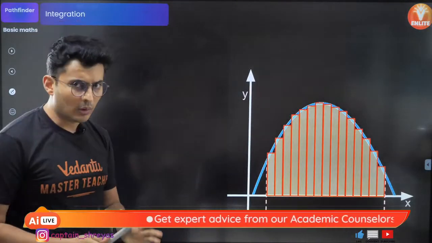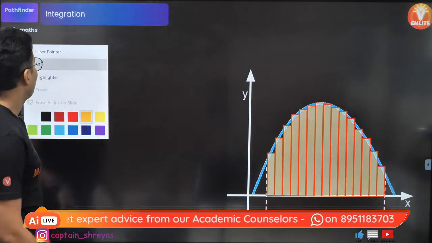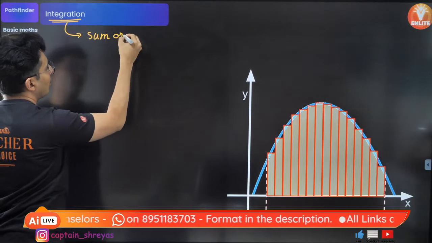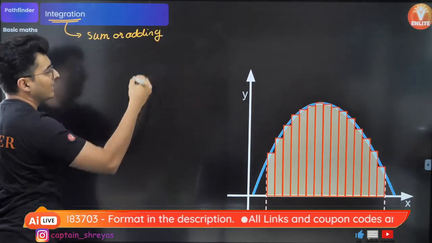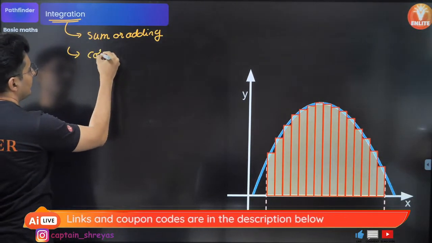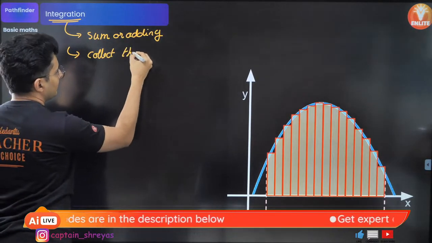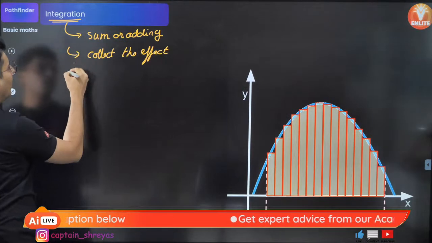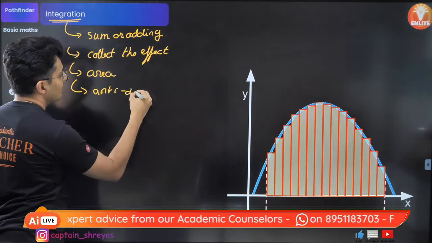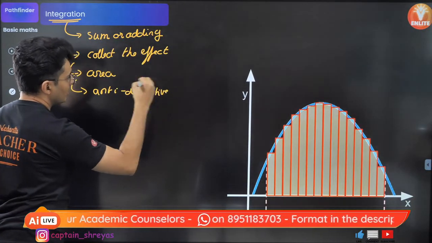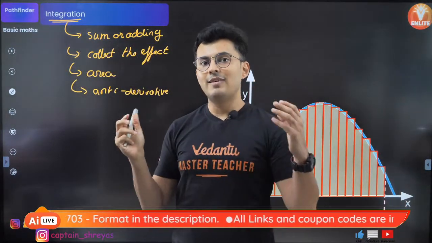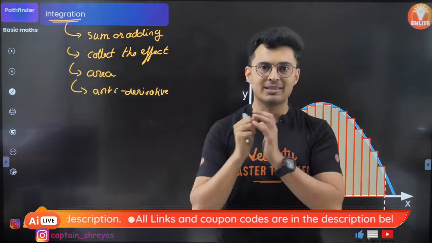Okay, now let's revise integration. Whenever you see the word integration, you should think of it like sum or adding. Integrate means collect. You want to collect the effect of that physical quantity, or basically you want to find the area. Or you can also call it the anti-derivative process. All the things are the same: antiderivative, finding areas, or collecting or summing up.